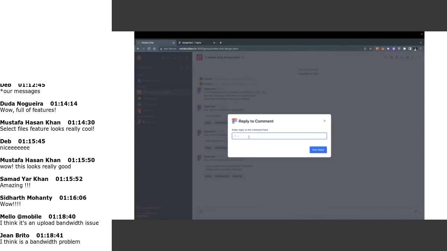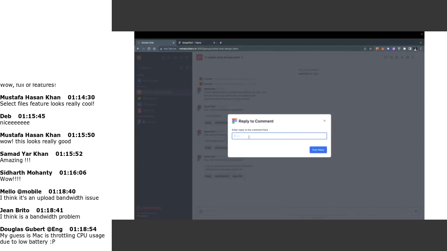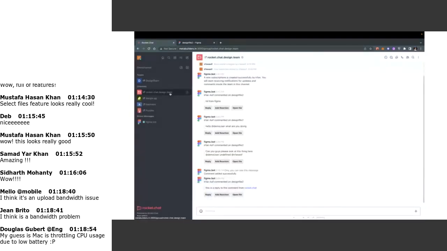So now I can reply directly to Rocket.Chat. So I have a reply. This is a reply to the comment. I have posted the reply. All the users in this channel will receive a notification that someone has commented over a file in Figma, which I commented from inside Rocket.Chat. The comment was added successfully. So go back to the file and check this file. This comment has received a reply. This is a reply to the comment from Rocket.Chat.